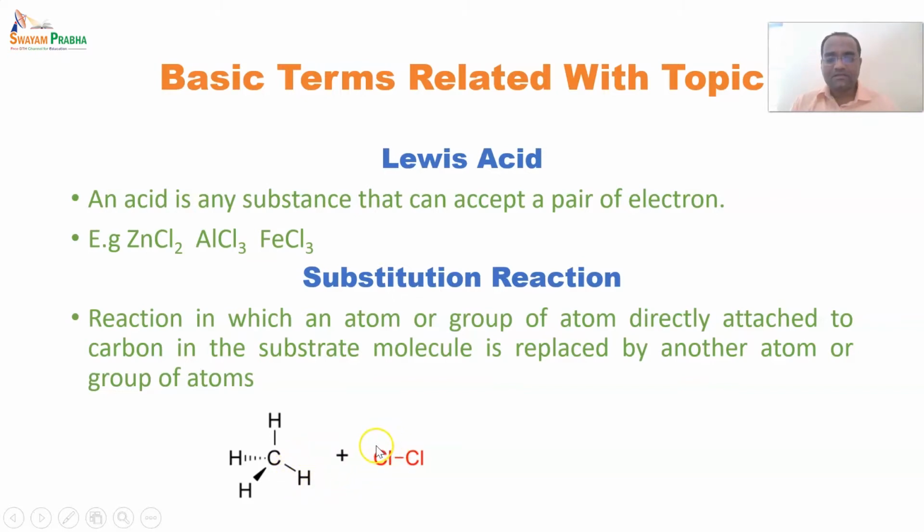The electrophile which is coming towards the carbon should be stronger, so that it can remove this hydrogen, or it should have such an intermediate or catalyst that it can remove a hydrogen from the carbon and replace it with chlorine. So in presence of UV light, it will now form a substituted product.